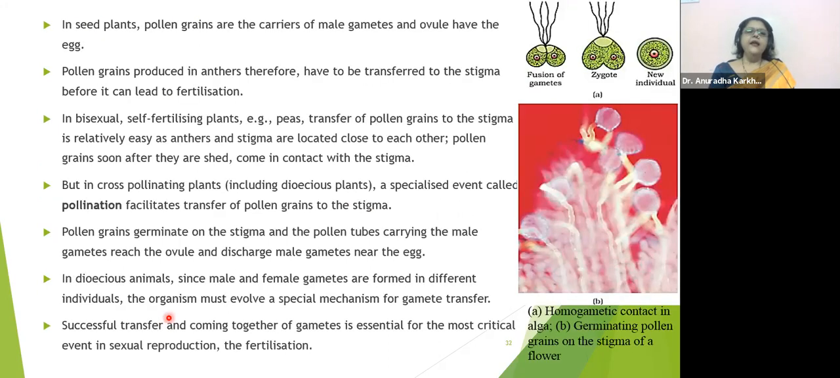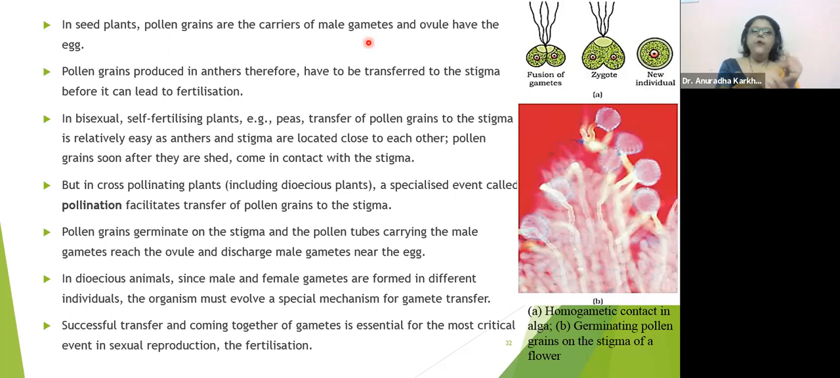Okay. In seed plants, pollen grains are the carriers of male gametes and ovules have the egg. Now this is again a very important point, that in case of gymnosperms and angiosperms, which are going to have seeds, the male gametes will be carried in the pollen grain. You have heard about the word pollen grain, right? The pollen grain is going to be a bag-like, sac-like thing, which is going to hold the male gametes in it. And the ovule is going to have the egg inside it.